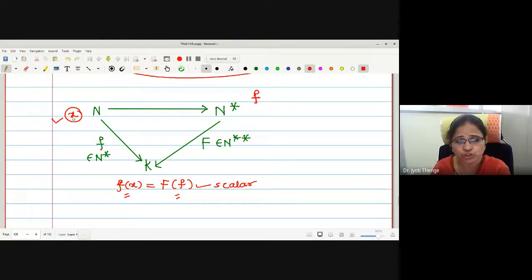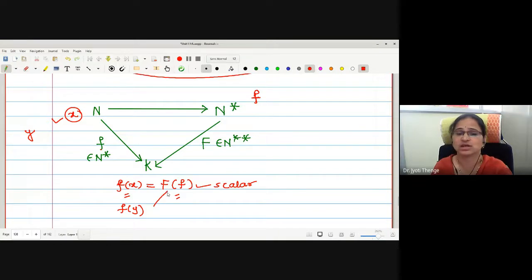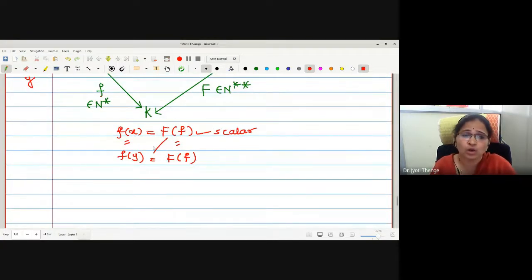But if you change the element here, say y, what will be the corresponding element? f of y. Whether it is equated to the same scalar? No, because for one scalar we have only one image as it is a function. Therefore, this is equated to another F of f.